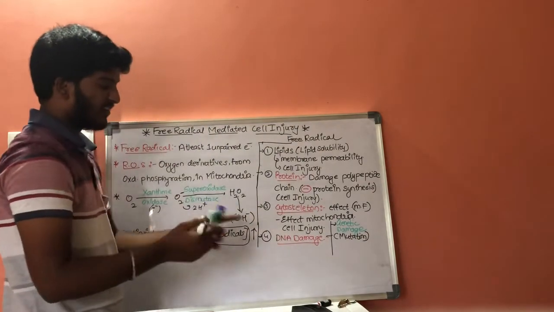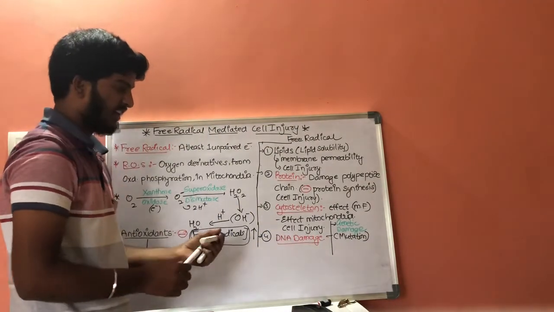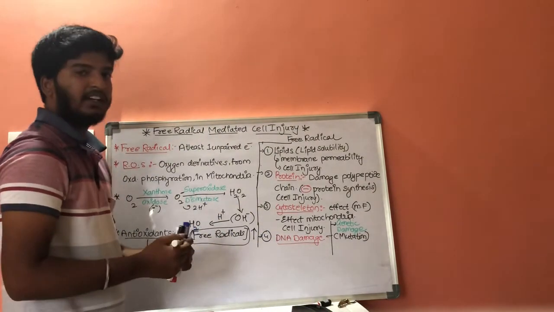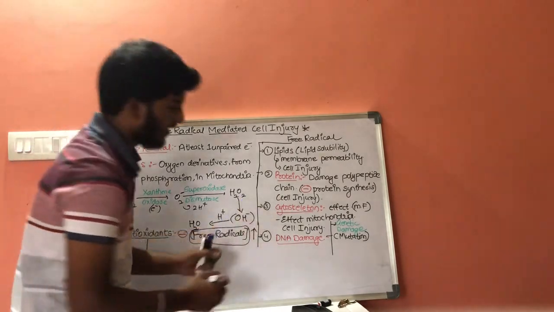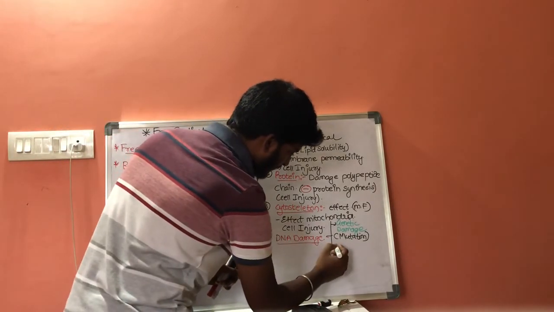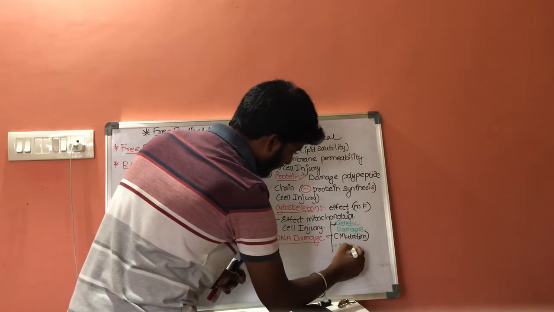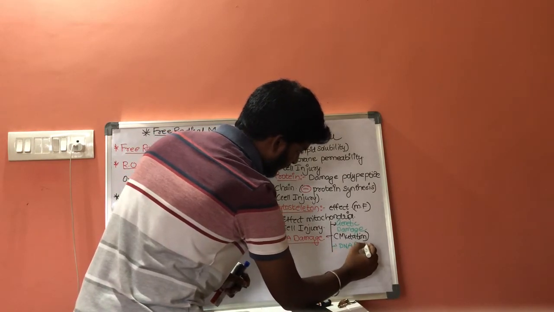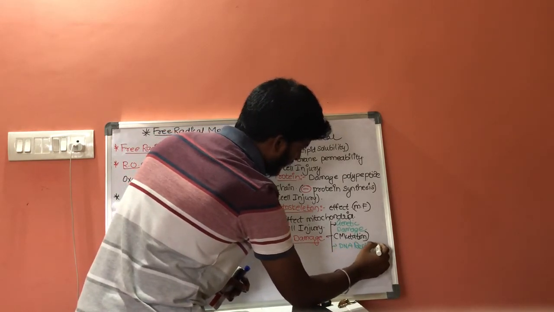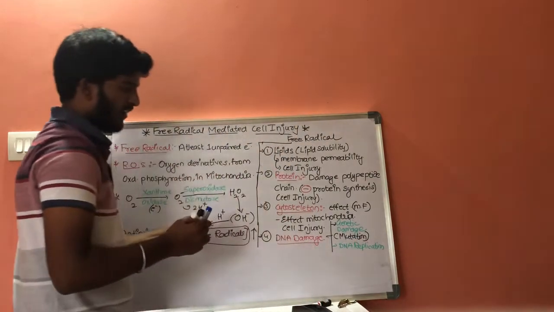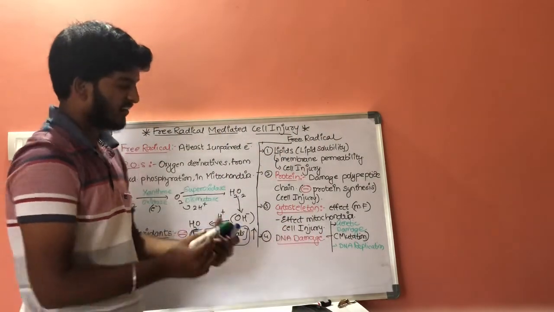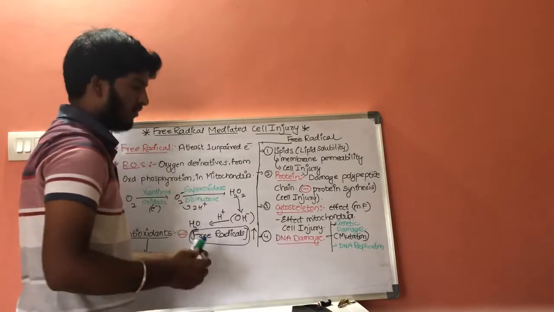The next type of damage to DNA is that it will disrupt DNA replication. It will affect DNA replication and result in cell injury.